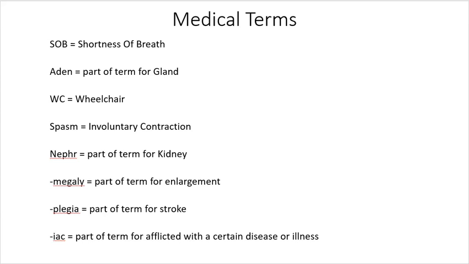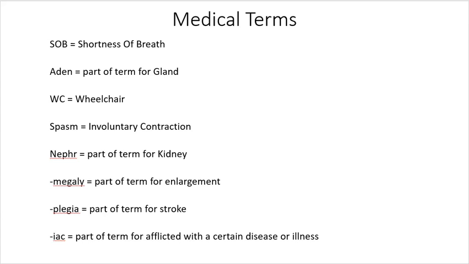Nephro is a part-of-term word for kidney. So nephrolithiasis is kidney stone, right? And it starts with nephro. So anytime there's nephro, there's kidney. So nephromegaly. Megaly is another part-of-term for enlargement. So you can take two parts of terms and put them together and make a word out of them, right? So nephromegaly would be an enlarged kidney.